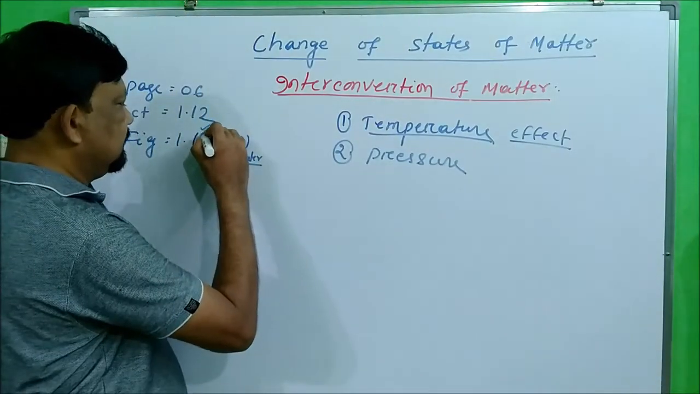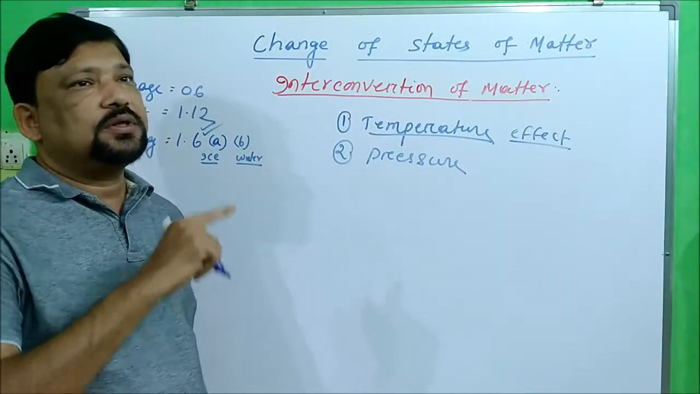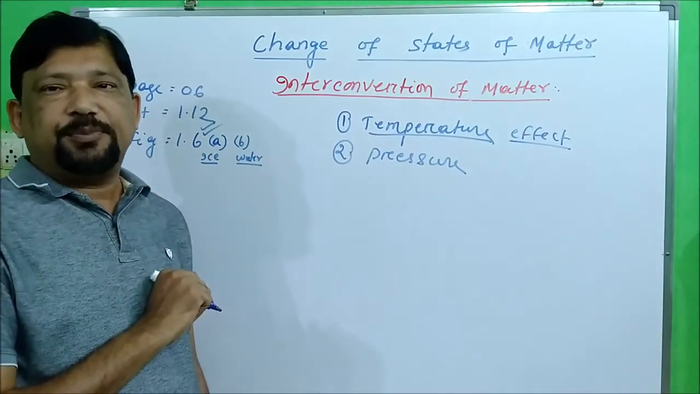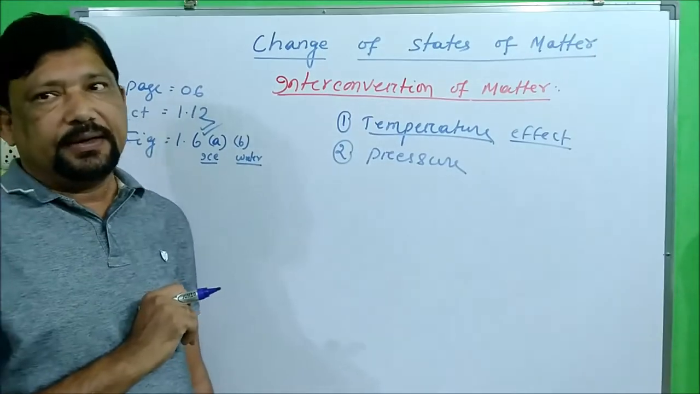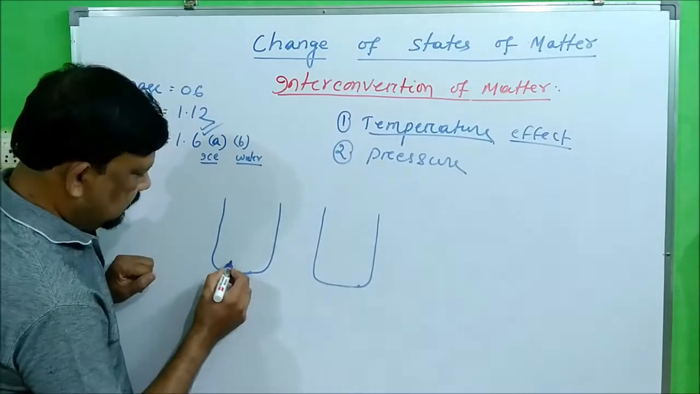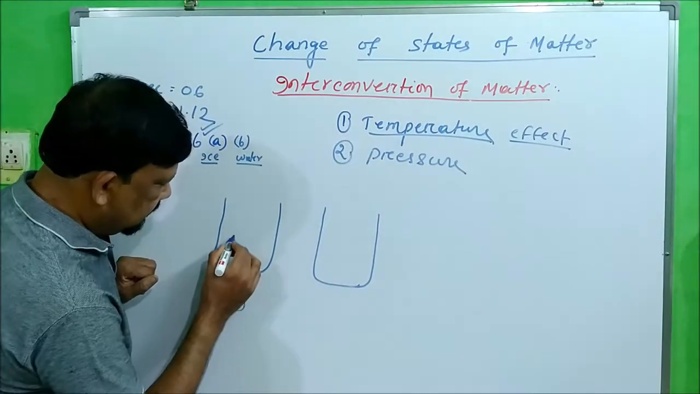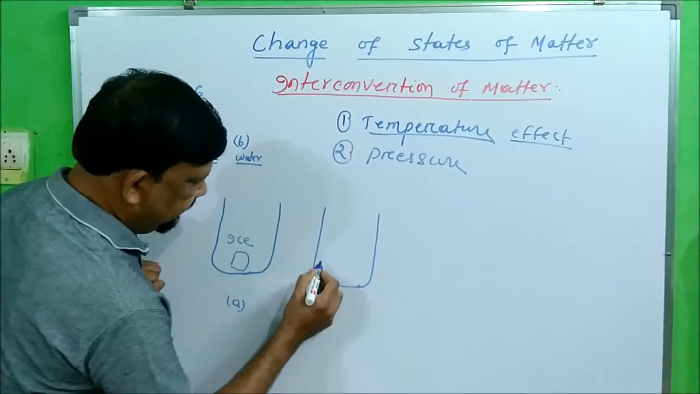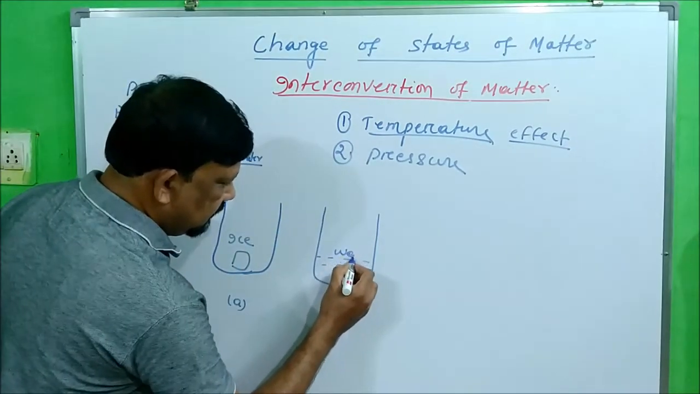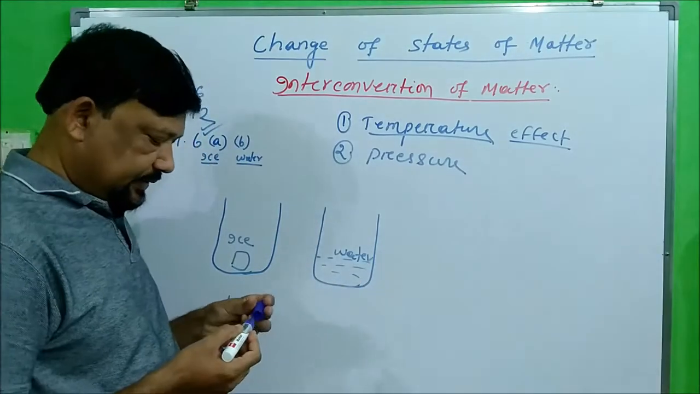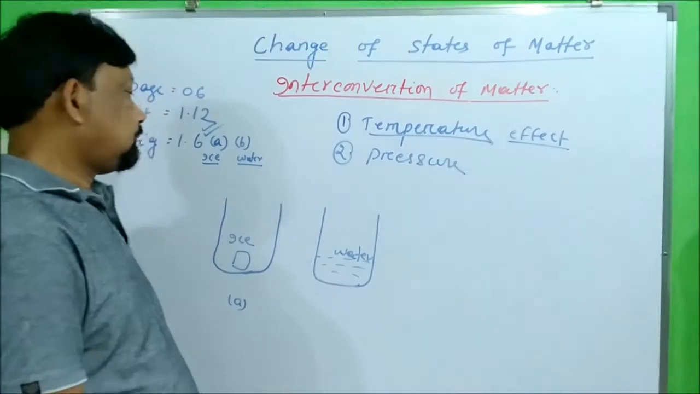First of all, take activity number 1.12 of your book, page number 6 and figure number 1.6. There are 2 figures given, A and B. In both the experiments, everything is common except the matter taken in the beaker. In beaker A, ice is taken, and in beaker B, water is taken. And the rest of the setup is the same in both figures A and B.